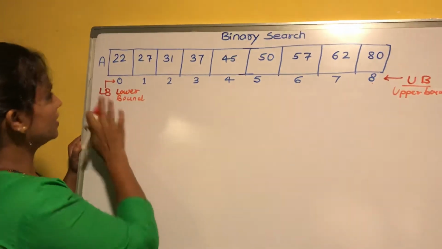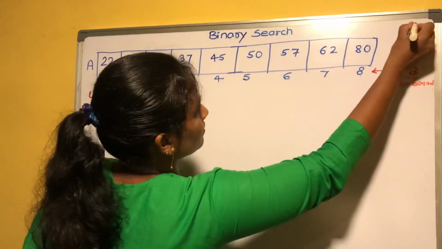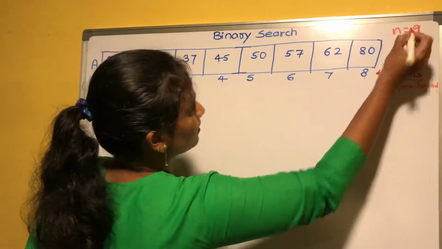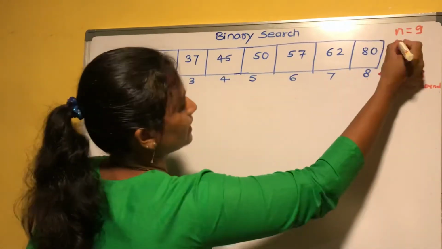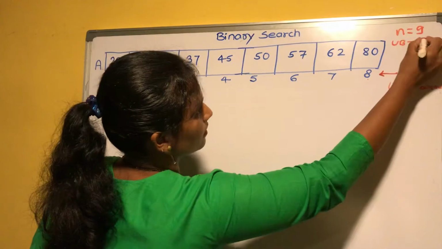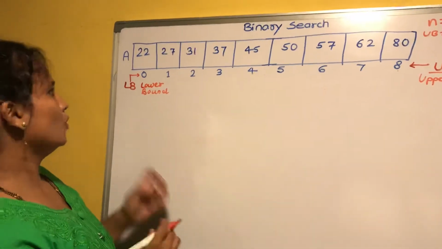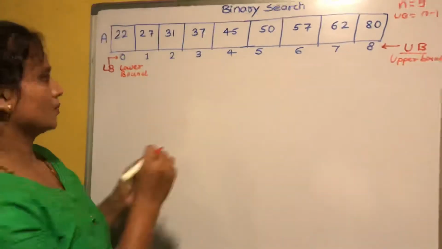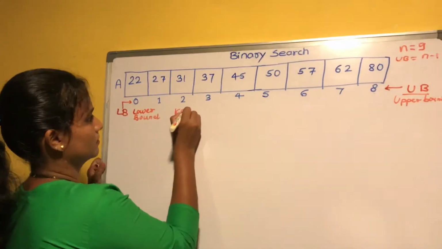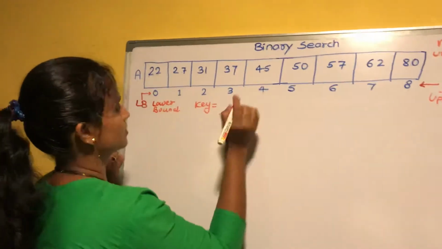Okay. Now see here, the number of elements is 9, n equals 9, and UB is 8, that is, UB is always n minus 1 initially. Okay. Now how will the binary search algorithm work? Suppose you want to find out key equals, suppose, 57.